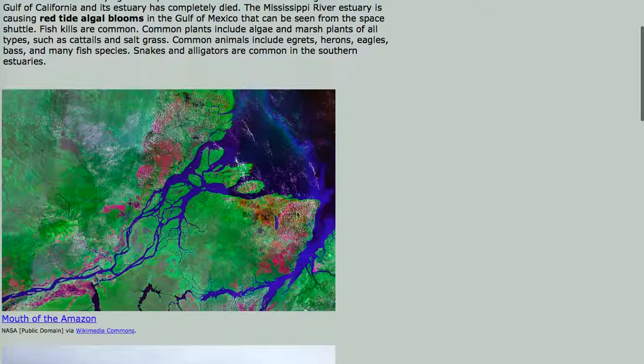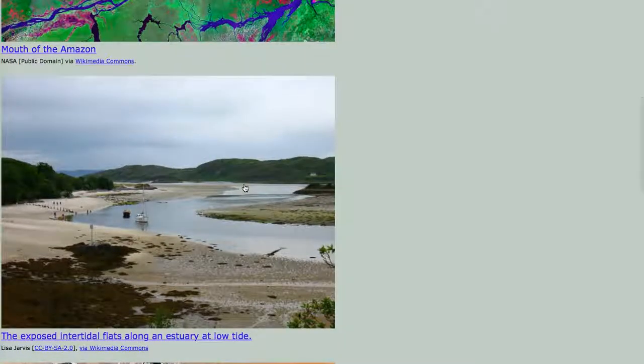This is the mouth of the Amazon River. As the river meets the sea, the water becomes semi-salty. They call it brackish. This is the birthplace of a lot of fish and a lot of shorebirds, where they go here to breed. The Mississippi River down in New Orleans is a very productive ecosystem.